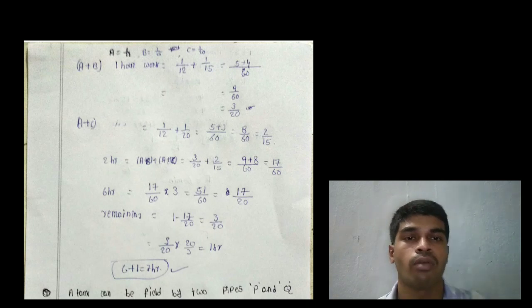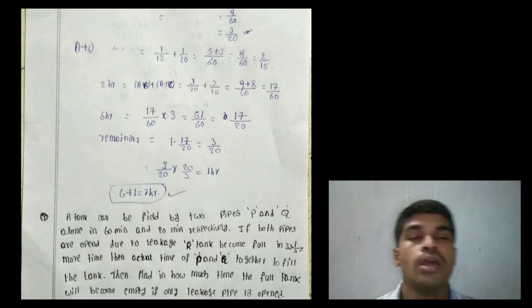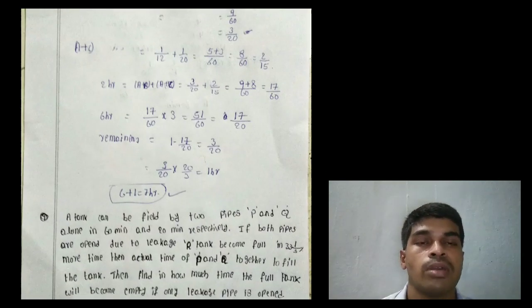Second hour, 1 hour work is A and C open. That means A plus C, that equals 1 by 12 plus 1 by 20. That equals, 60 is the LCM, 5 plus 3, 8 by 60, that equals 2 by 15.